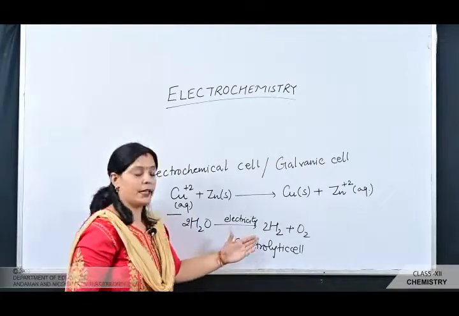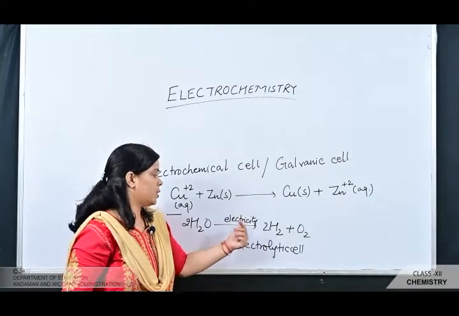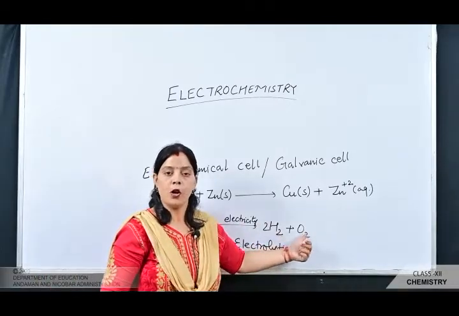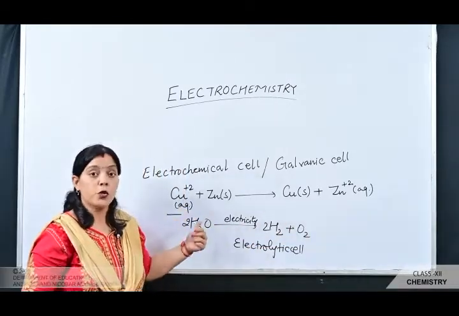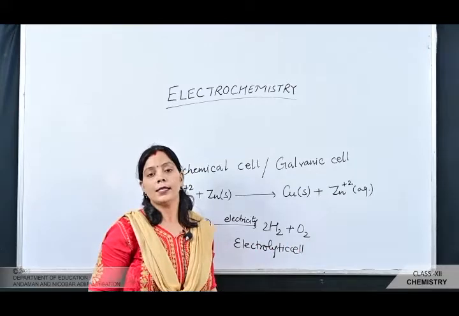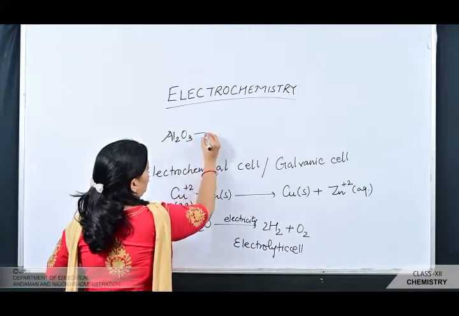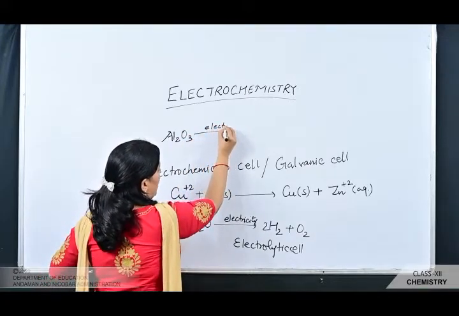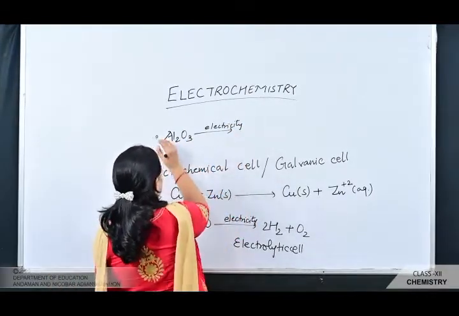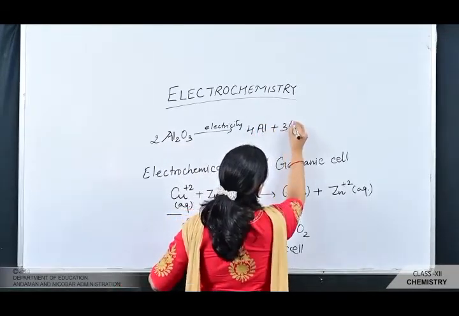The process associated with such transformation is called electrolysis. This is an example of electrolysis, because here the electricity is passed to electrolyze water into hydrogen plus oxygen gas, and the device used to carry out this electrolysis process is named the electrolytic cell. Another example of electrolysis is when electricity is passed through the solution of aluminium oxide. So when electricity is passed through this solution, what happens? It gives 4 moles of aluminium plus 3 moles of oxygen.